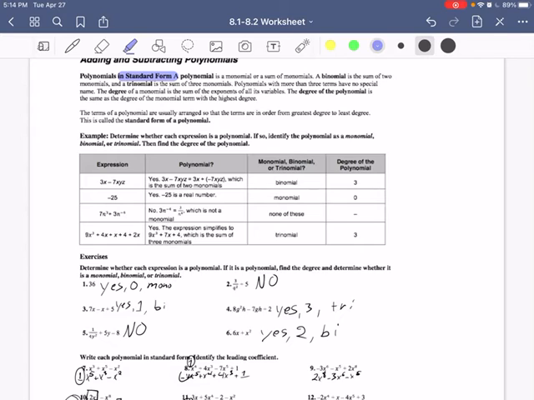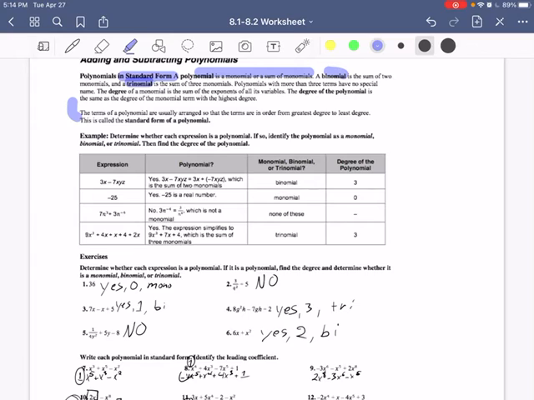It kind of just goes through this. Polynomial or monomial, binomial, trinomial. So kind of a little bit of a review of what we've talked about. Okay. Down here we've got from greatest to least.